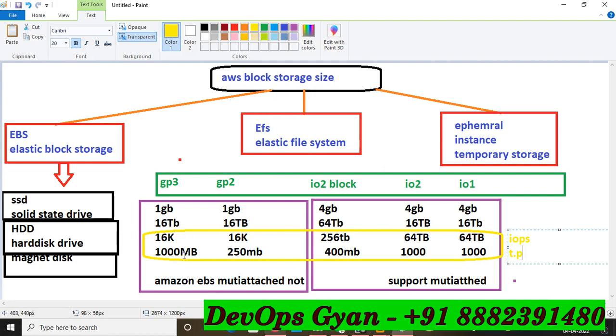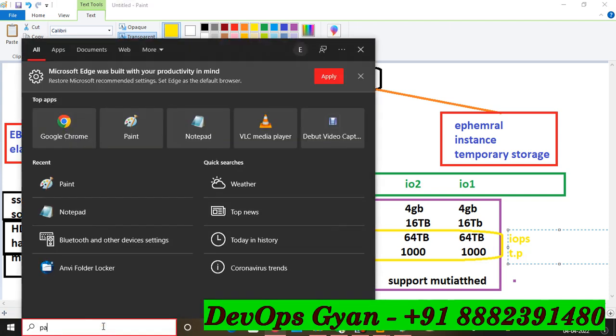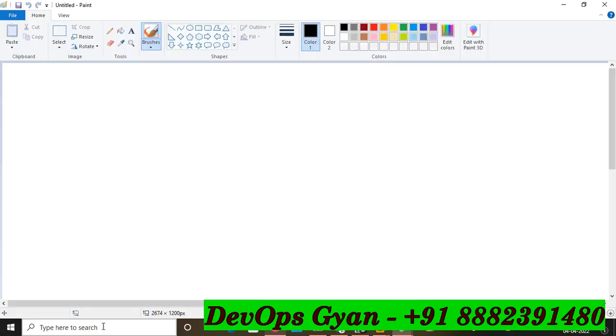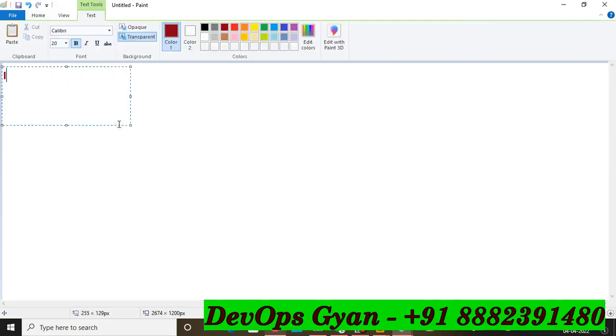while for the throughput, you can see this is the throughput, 1000 MB. Throughput measures the number of bits read write per second. I know that you cannot understand my words here. I am going to open another page so you can easily understand. They measure both throughput and IOPS, input output per second, and throughput. So just understand both the words here.